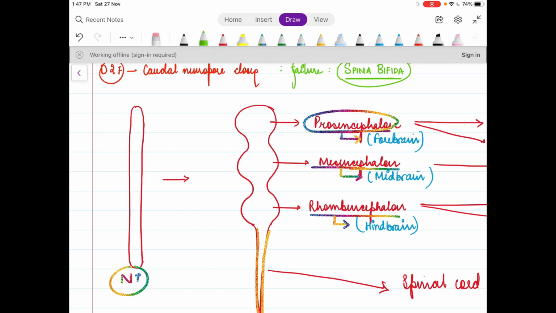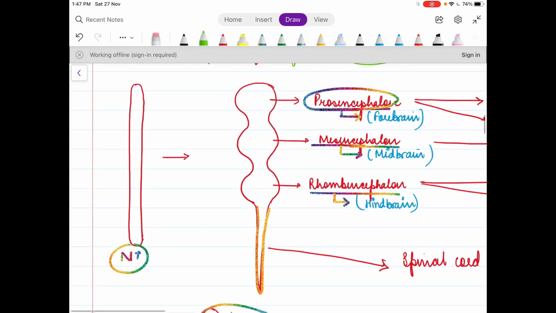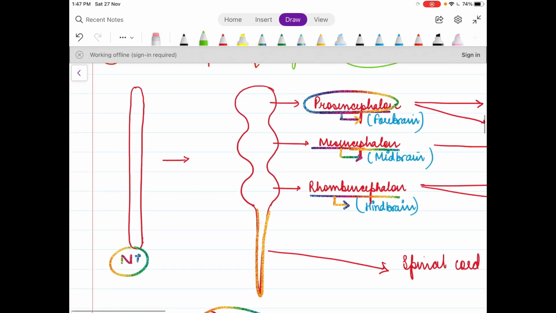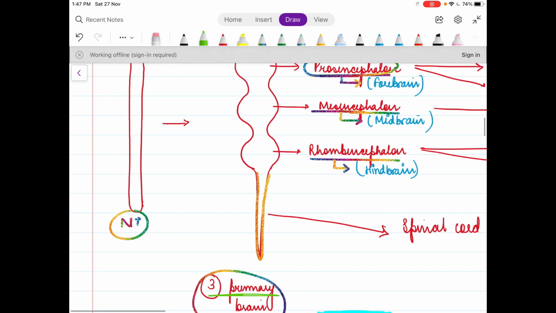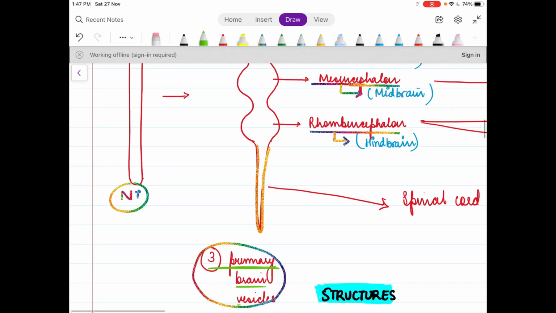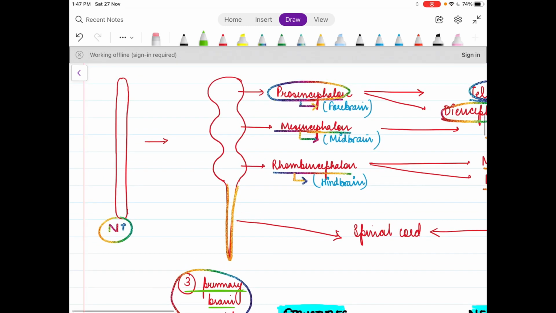The neural tube, as we know, enlarges at the cranial end to give rise to three primary brain vesicles. These three primary brain vesicles are ultimately responsible for the formation of the brain. They are as follows. The first primary brain vesicle is the prosencephalon, which gives rise to the forebrain. The second is the mesencephalon, which will give rise to the midbrain. And the third is the rhombencephalon, which will give rise to the hindbrain.